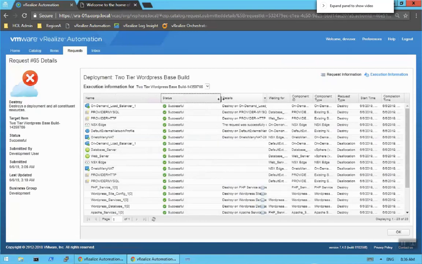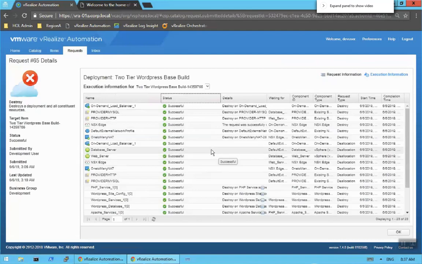This could be based upon a lease expiring, or the dev user, after 3-4 days, has done their testing and wants to be done with this, so they destroy this environment. It successfully goes out and reclaims those resources, IP, networking, deassociating the security group. All of that is automated to reclaim those resources. So I wanted to show you what that decommission process looked like.